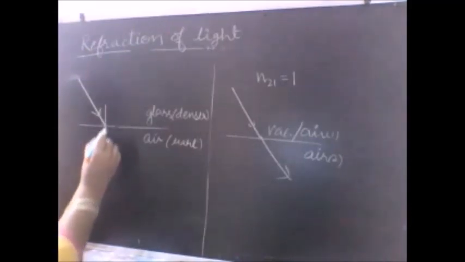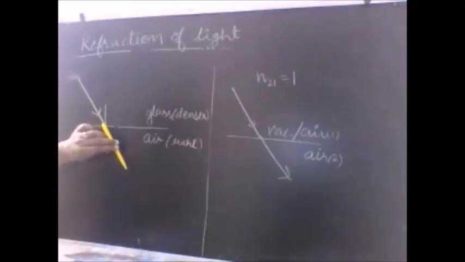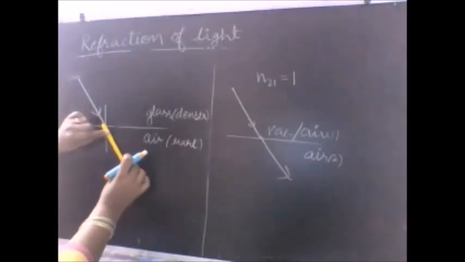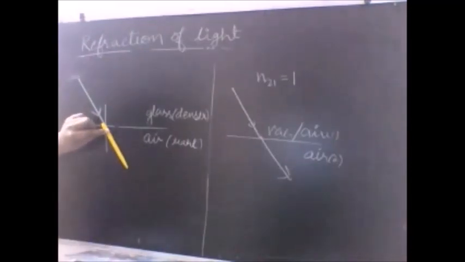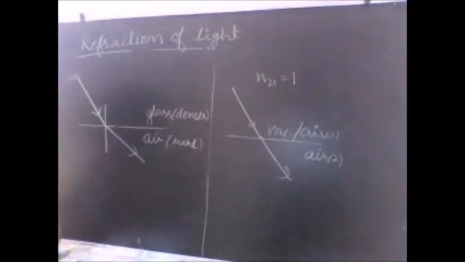Draw a normal. Let us find it out. This is the normal. In the previous case, when it was going from rare to denser, it bent towards the normal. Now this light ray, this is the direction of the incident light ray, it will bend away from the normal.